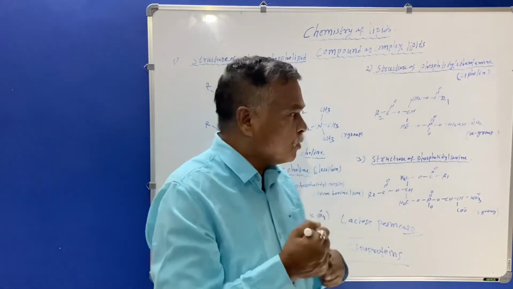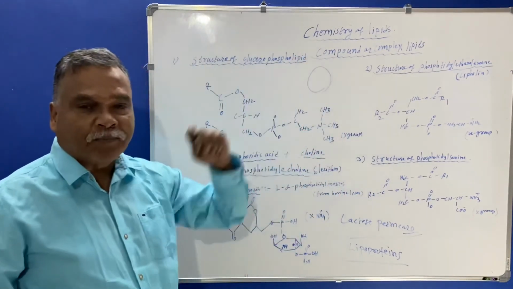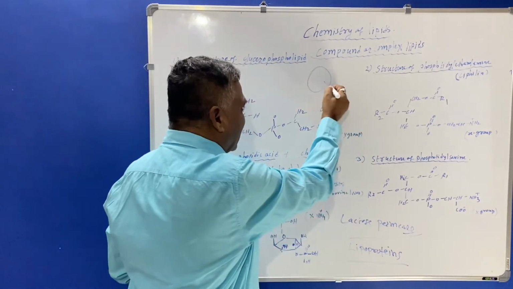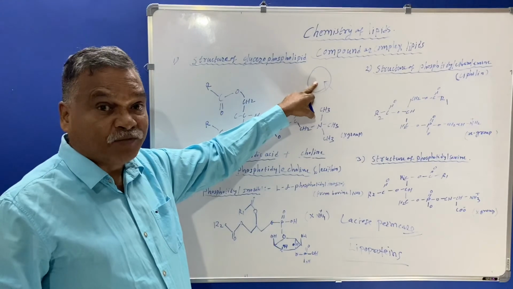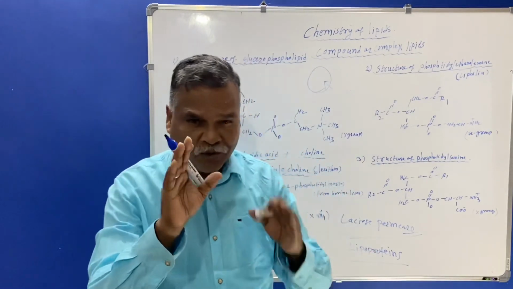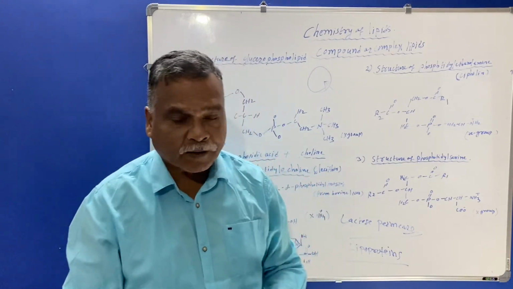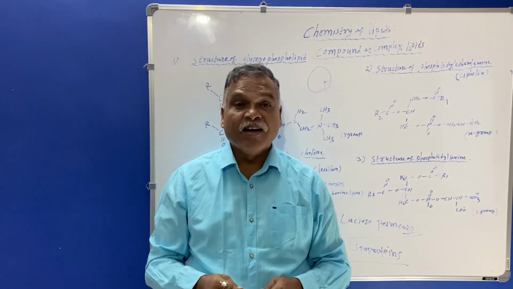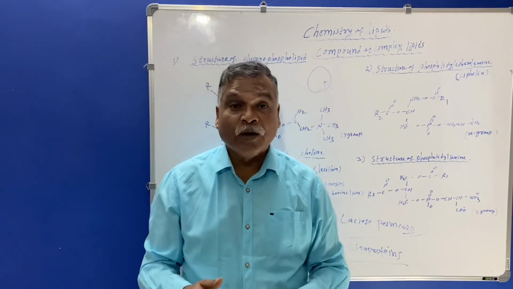Suppose this is RBC, red blood corpuscle, and enzyme will act on this, so this will become the substrate for the enzyme. Substrate is the name given for the substances where the activity of the enzyme will take place.